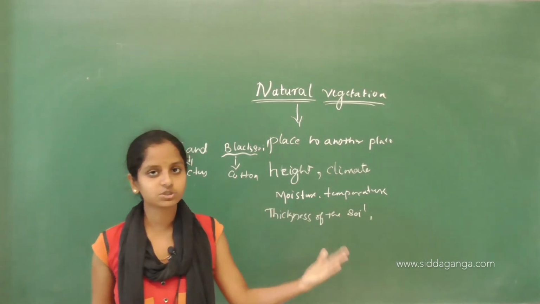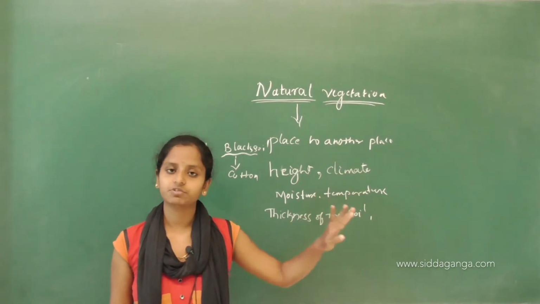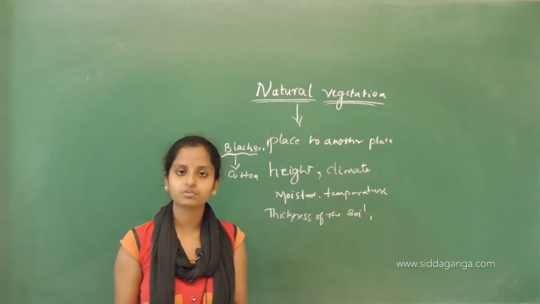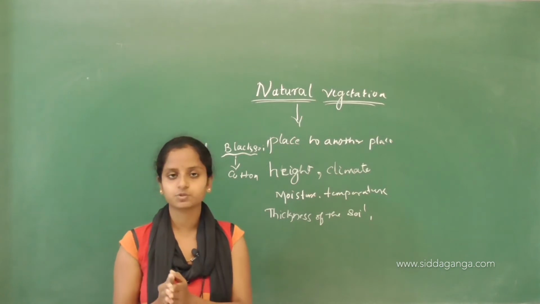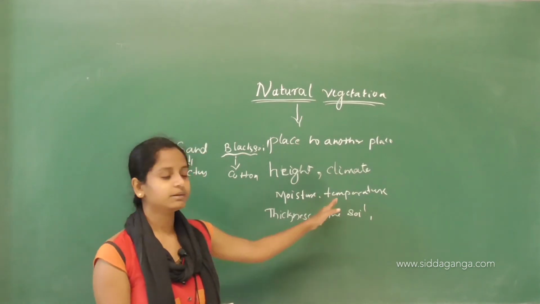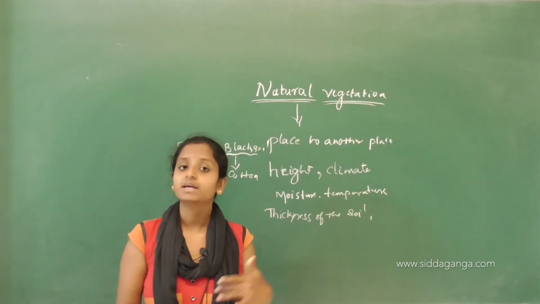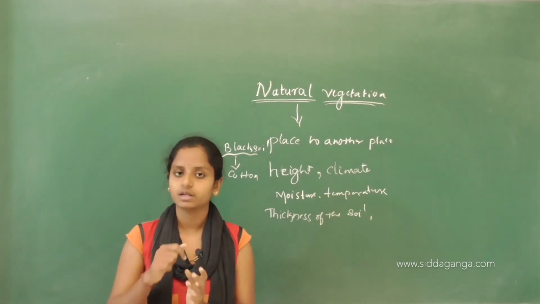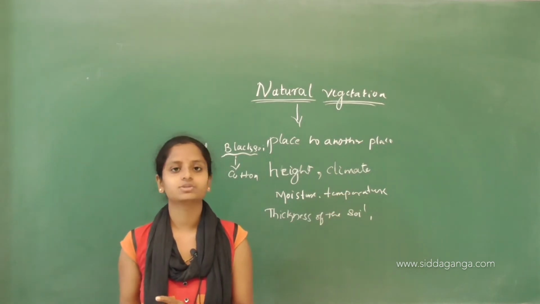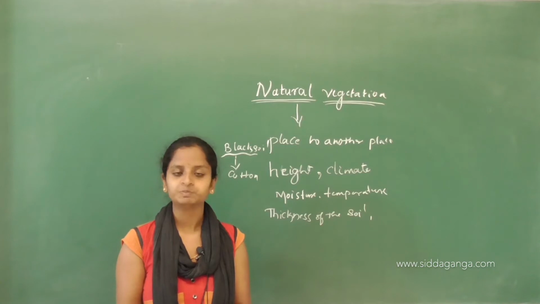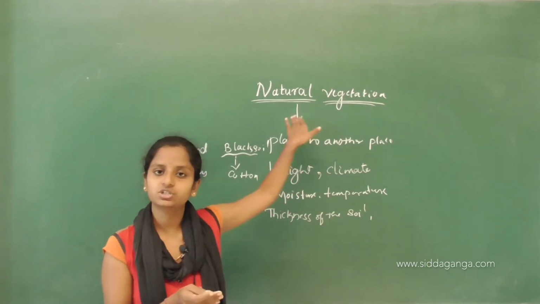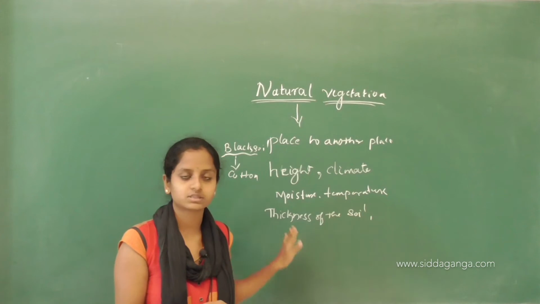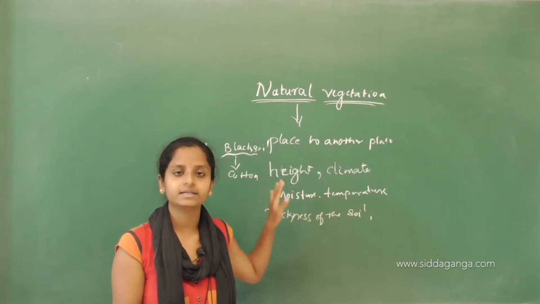Where there is a large amount of moisture, different kinds of crops will grow, and where there is less moisture, different kinds of crops will grow. Similarly for temperature: where there is high temperature, one kind of crop will grow, and where there is low temperature, other crops will grow. It also depends on the height.